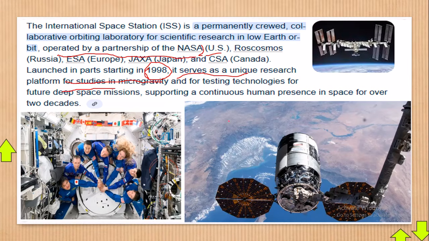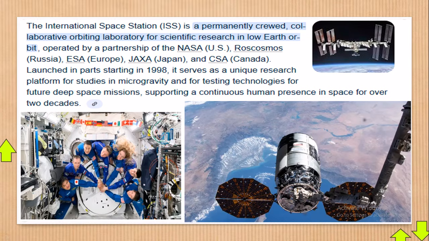This one is more like, I know at school you have a laboratory. So this is also a laboratory, which is located up in the air there. That's what we call the International Space Station. It supports a continuous human presence in space over 2 decades. If you count from 1998 up to 2025, those are almost 2 decades, 20 years plus.